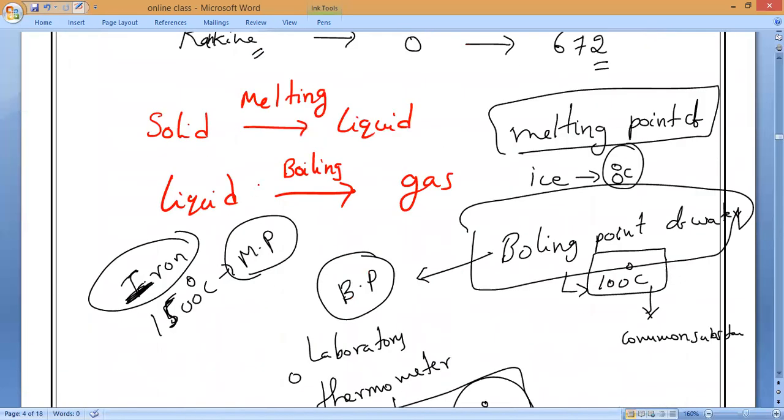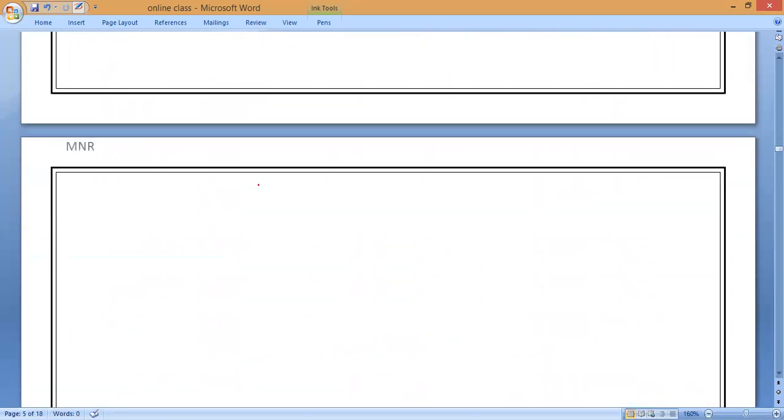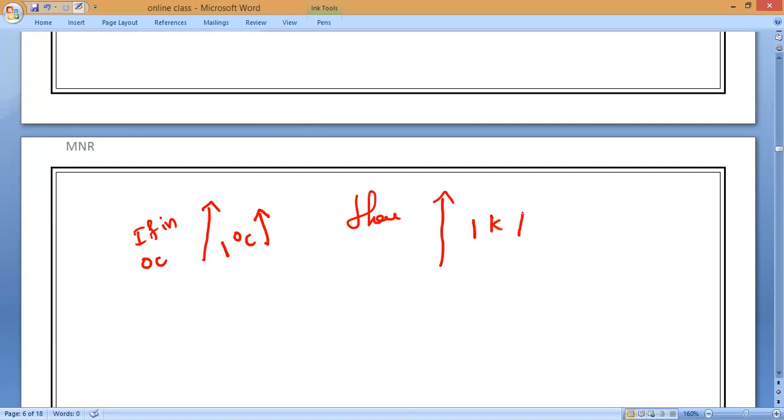Please remember this most important point, even at the engineering level. If in the Celsius scale the temperature increases by 1 degree Celsius, then in the Kelvin scale how many Kelvins will increase? 1 Kelvin will increase.